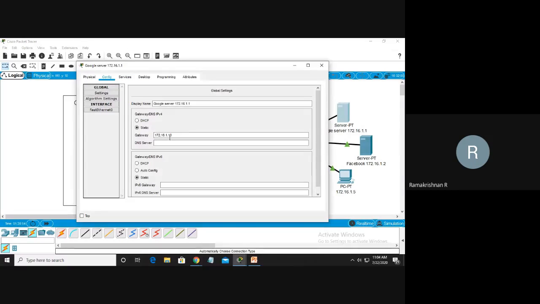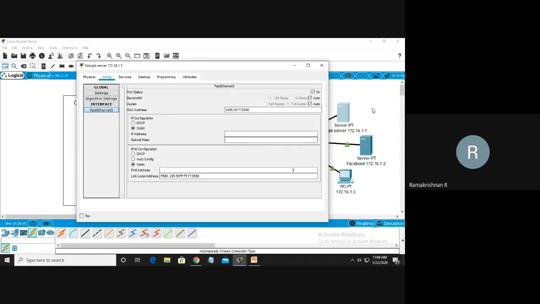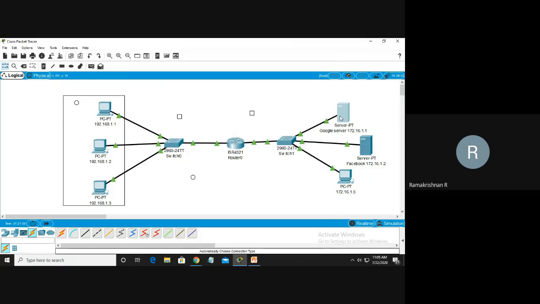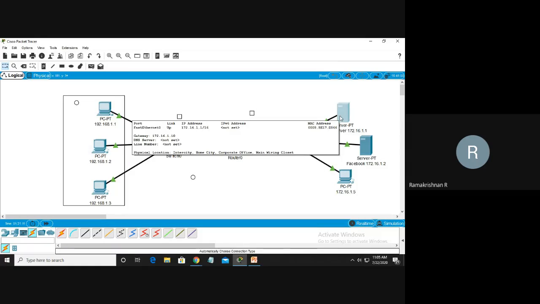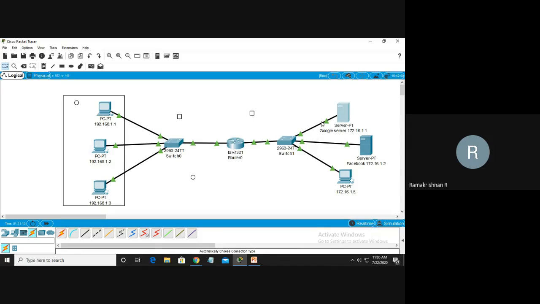So you need to set the gateway. I set the gateway and the IP address of the server. 172.16.1.1 is the IP address. The IP address is nothing but the machine address. A gateway is the path by which this machine delivers the message. That path is a gateway. They may ask two more questions: what is a gateway? If you are at home with a Wi-Fi modem, that layer 3 device is the gateway. Only through that does our data enter, and then it is delivered.